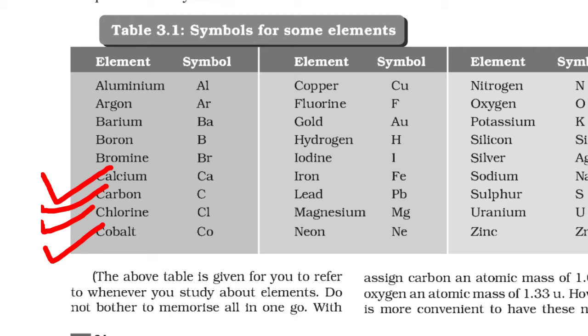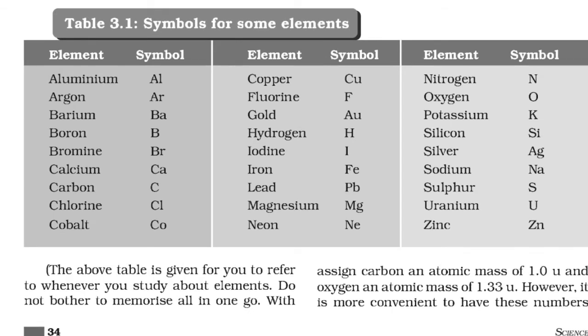Copper Cu, from the Latin name cuprum. Fluorine F, gold Au from the Latin name aurum. Hydrogen H, iodine I, iron Fe from the Latin name ferrum. Lead Pb. How? From plumbum, which is a Latin name, from that it has been taken. Magnesium Mg. Neon Ne, nitrogen N, oxygen O, potassium K from the Latin name kalium, we have already seen above. Silicon Si, silver Ag, sodium Na, sulfur S, uranium U, zinc Zn.